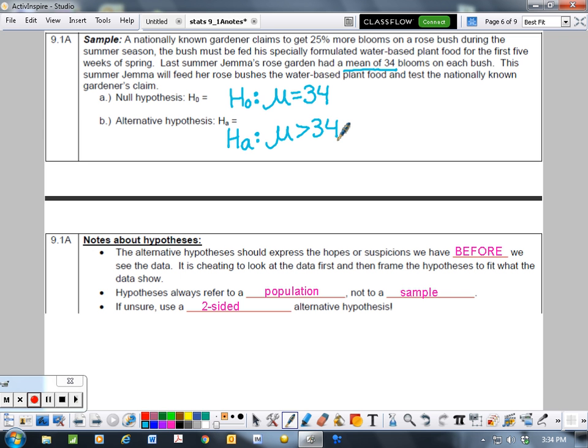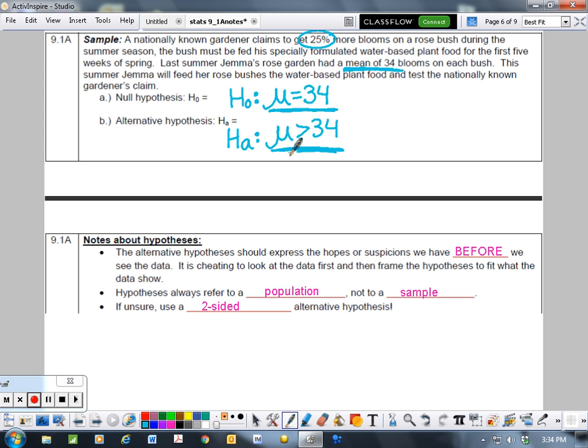And so it seems like you would want to use this 25% in there, but we can't, because we may get more blooms than the original 34. It may not actually end up being 25%, but it may be more blooms. So we test with our current average, which is our no difference, and then we test to see if it's going to be higher. Remembering that this is always equals, and this one's our inequality.